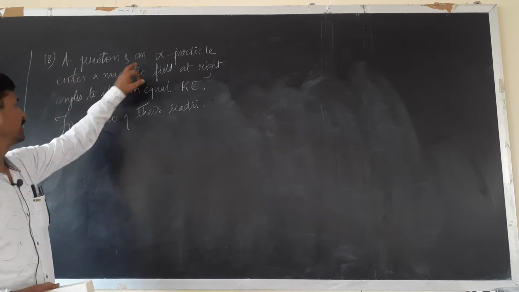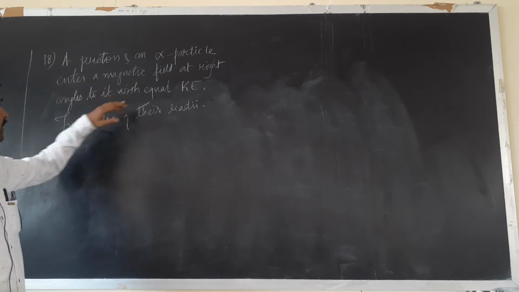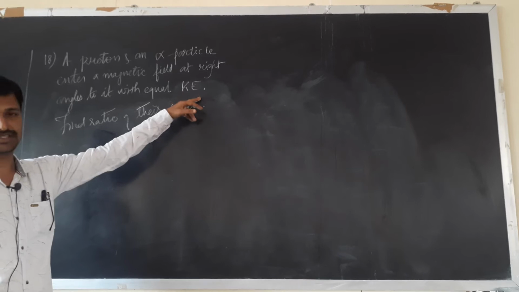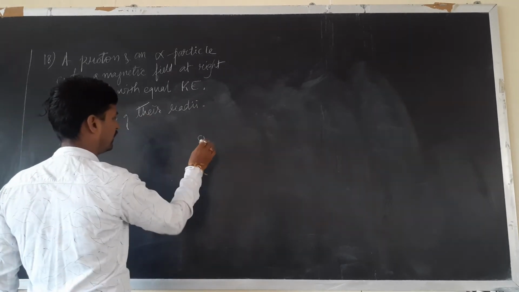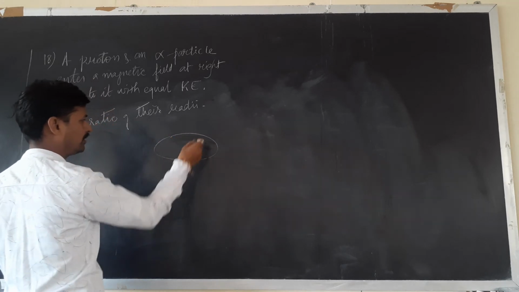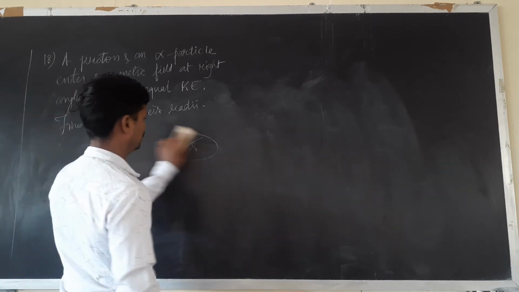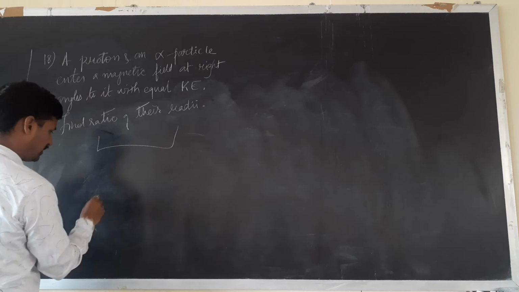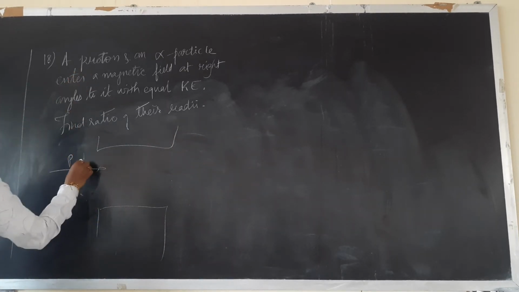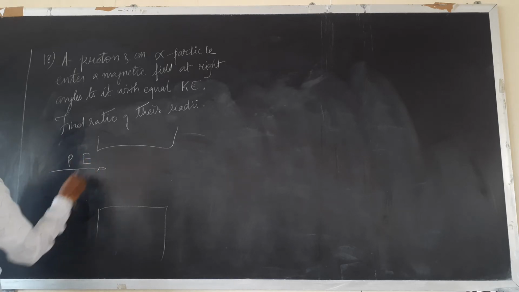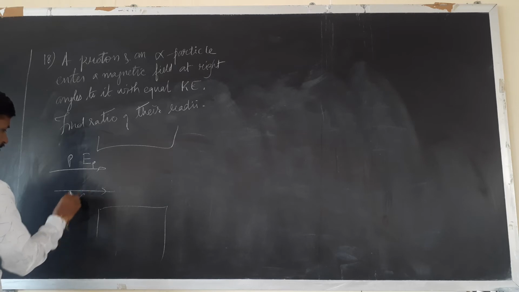A proton and an alpha particle enter a magnetic field at right angles to it with equal kinetic energies. Find the ratio of their radii, meaning the radius of the path which they follow has to be found. Now see here, first the proton comes with some kinetic energy EP, secondly the alpha particle comes with kinetic energy E alpha.